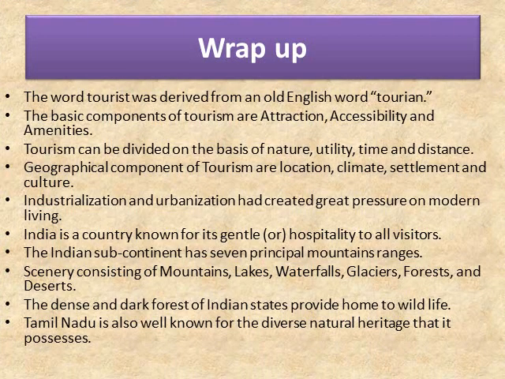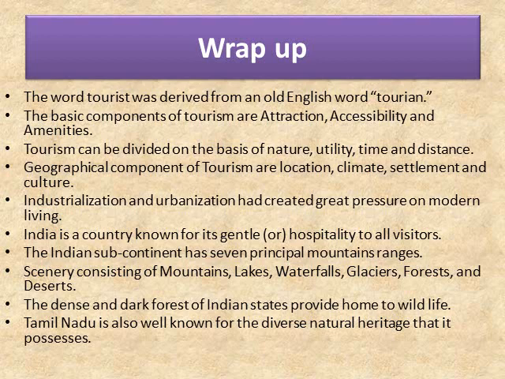Dear children, it is time to wind up the lesson. Let us go through the wrap-up given in the book. The word tourist is derived from an old English word taurian. The basic components of tourism are attraction, accessibility and amenities. Tourism can be divided on the basis of nature, utility, time and distance. The geographical components of tourism are location, climate, settlement and culture.